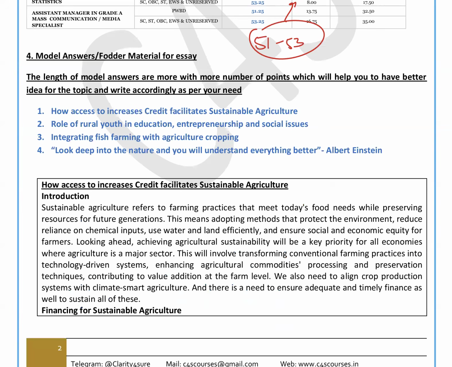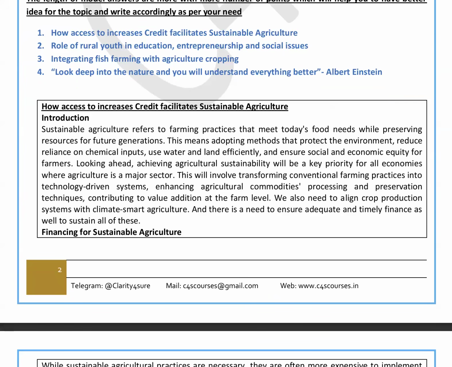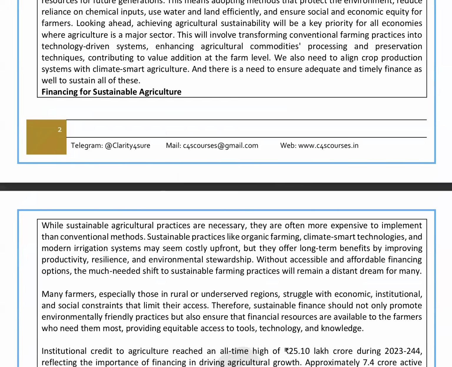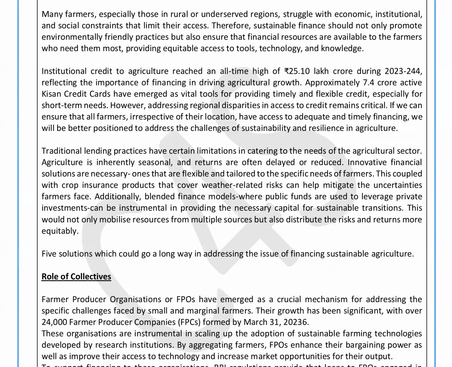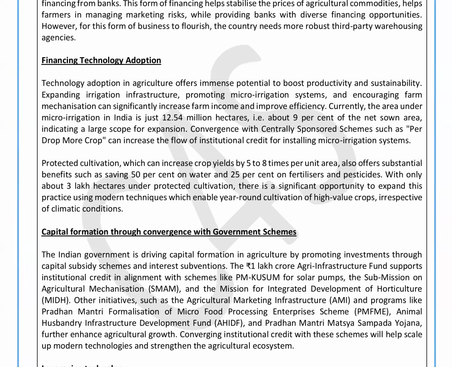Now we have given the model answer for this with fodder material. For the essay part we have given a larger number of points so that you can understand. The question was, as I told you, a speech from the deputy governor, and they have given the same question. So we have given overall fodder material. We have not given the exact answer because there can be many more dimensions, and all of you will not write the same answer. If you write the same answer, then average marking will happen. So we have given the entire fodder content, how to write, and what the points are. You can sum up these points and write your own 500-word answer.